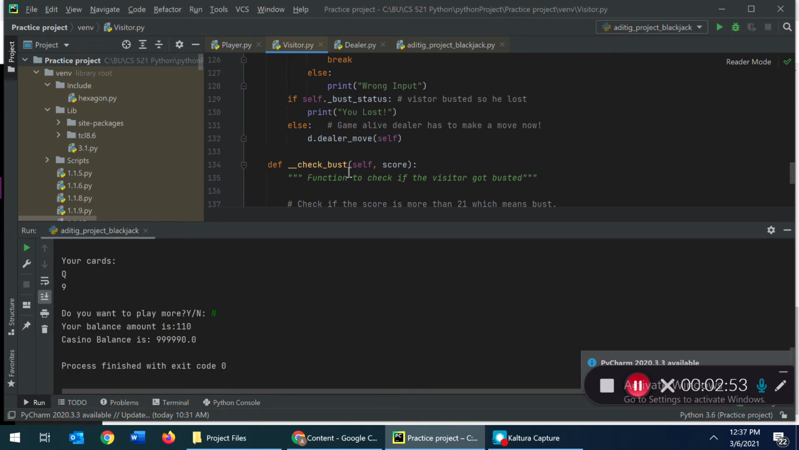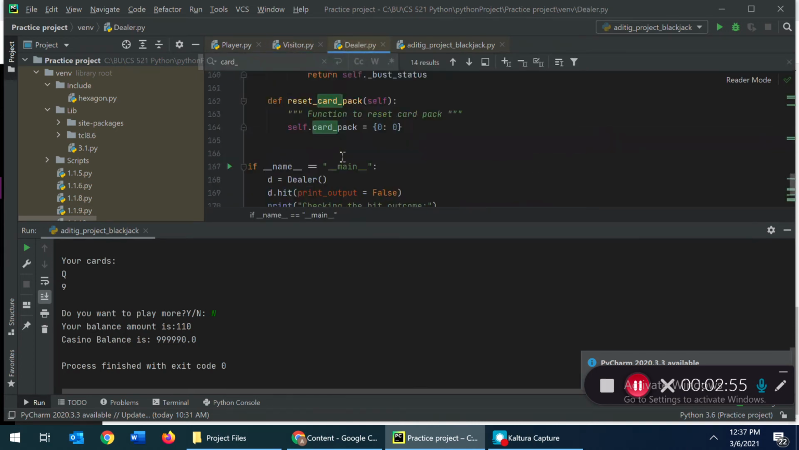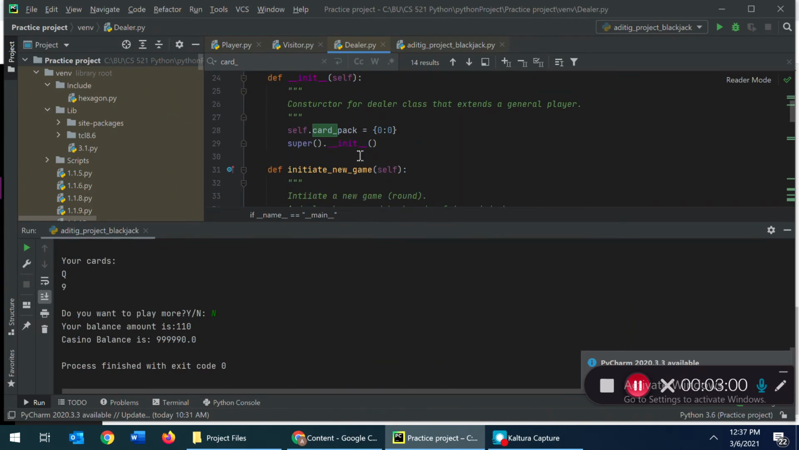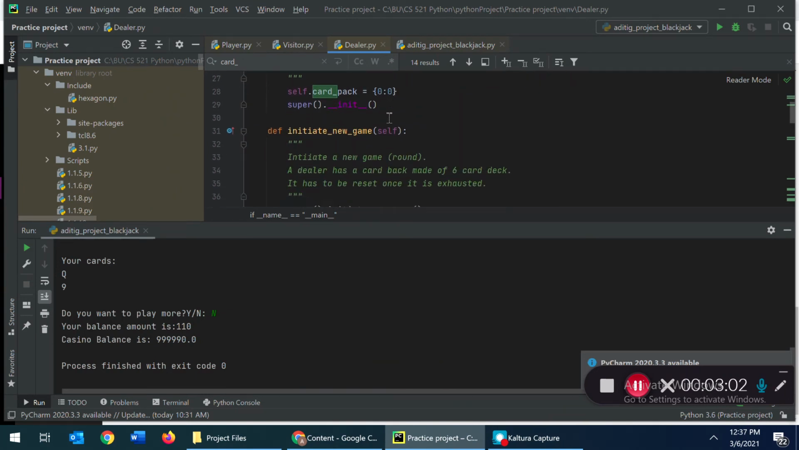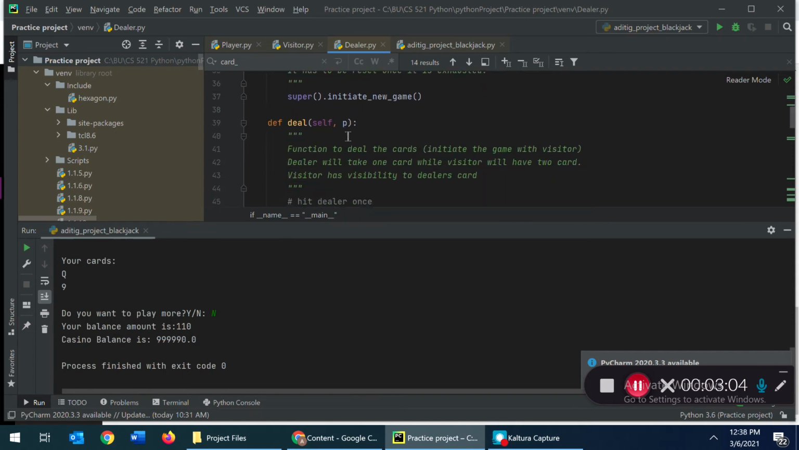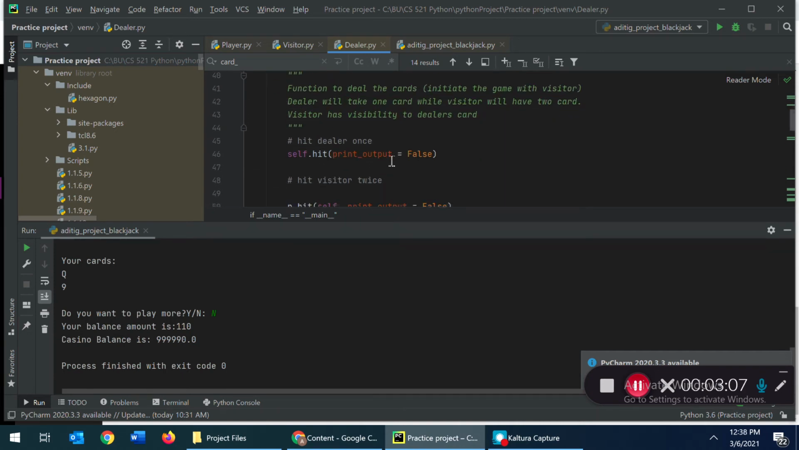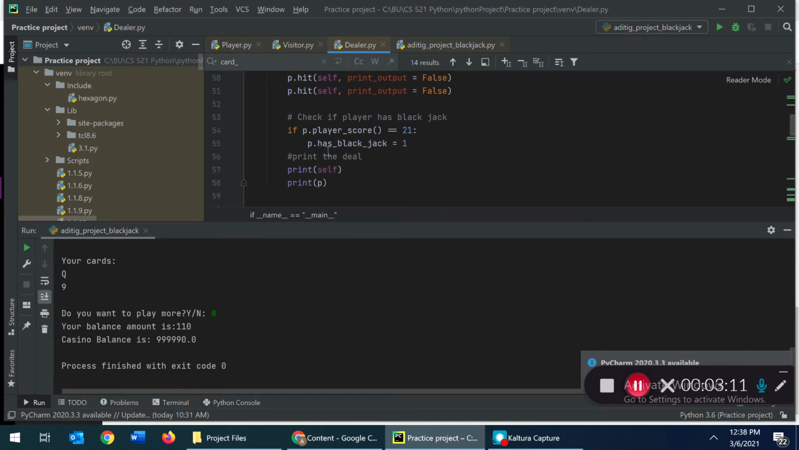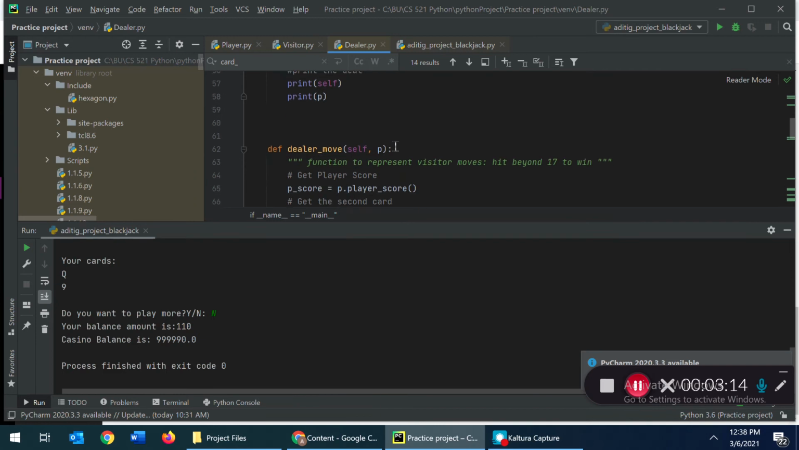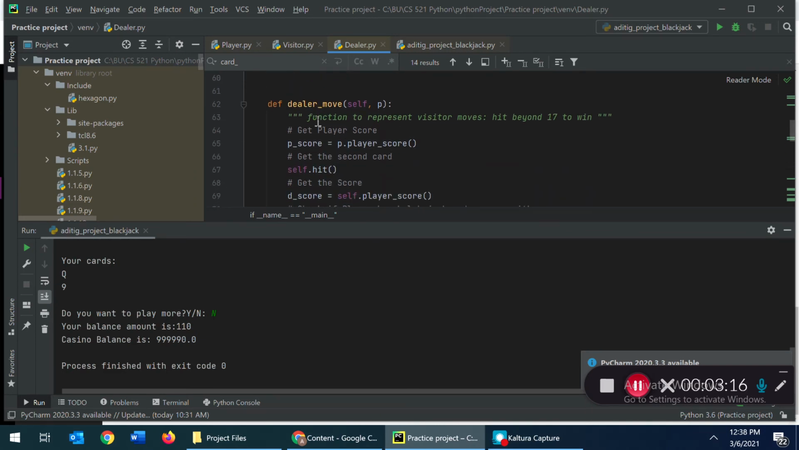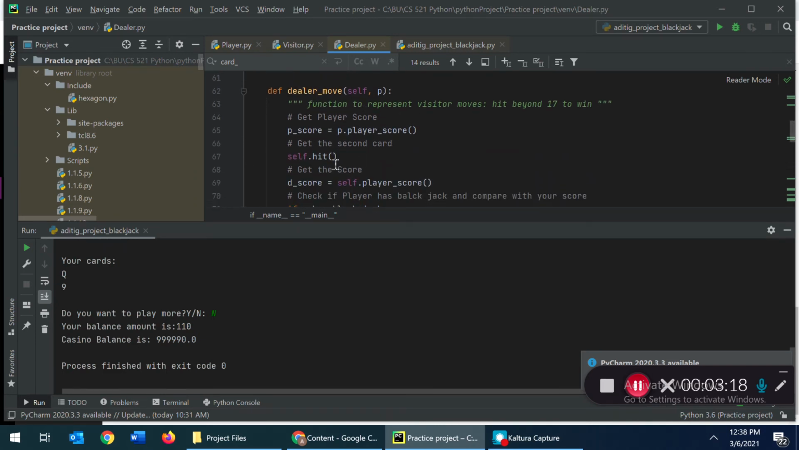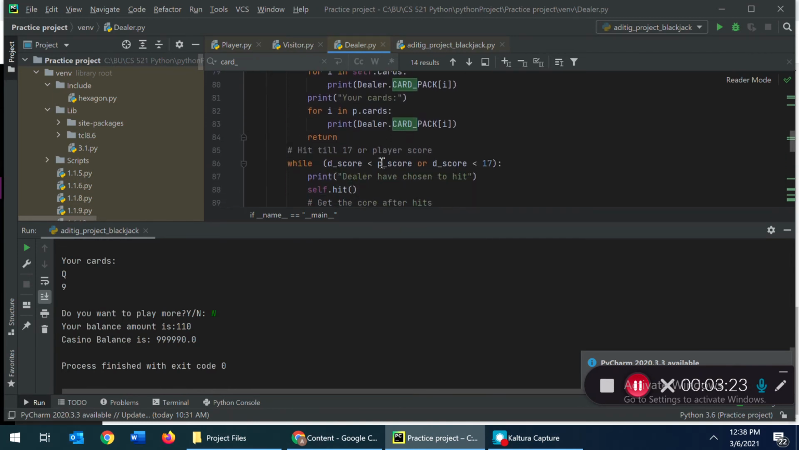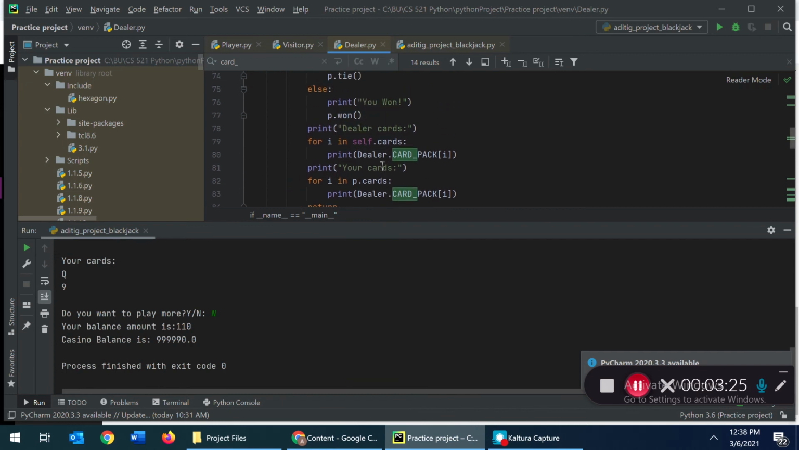Dealer extends the player class. It has a card pack which is set to 0 at the beginning of the game to represent the number of cards drawn. Dealer deals the cards, where it draws 1 card for himself and 2 cards for the visitor. If the visitor has a score of 21, then the blackjack flag is set. In dealer move, we apply standard blackjack rules of the game for the dealer's move. If the dealer is busted, then the visitor wins. To check dealer burst, we have a function check burst.